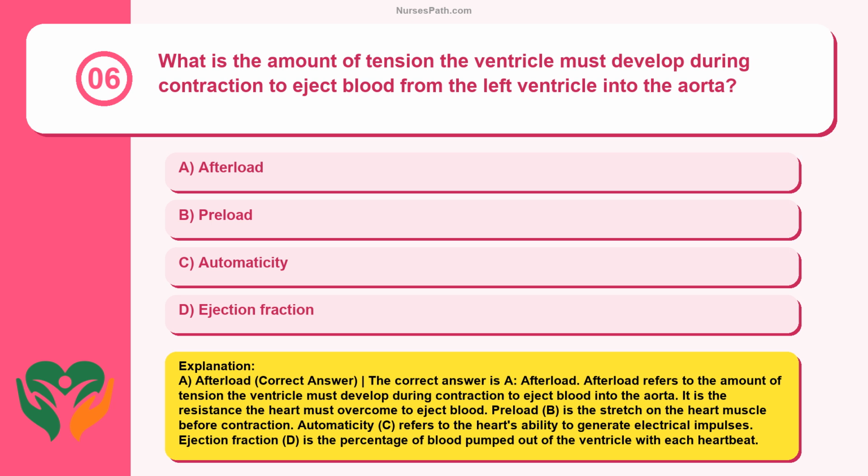Afterload refers to the amount of tension the ventricle must develop during contraction to eject blood into the aorta. It is the resistance the heart must overcome to eject blood. Preload, B, is the stretch on the heart muscle before contraction. Automaticity, C, refers to the heart's ability to generate electrical impulses. Ejection fraction, D, is the percentage of blood pumped out of the ventricle with each heartbeat.